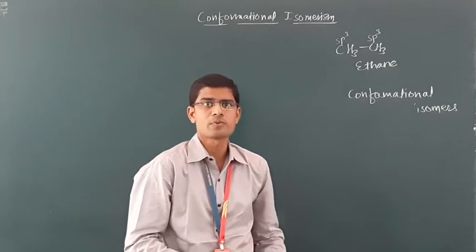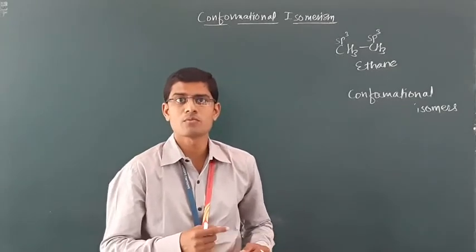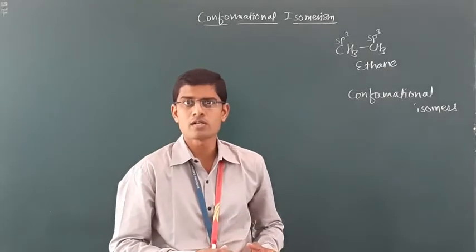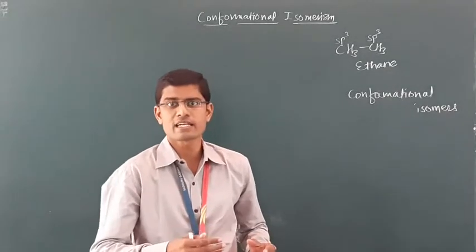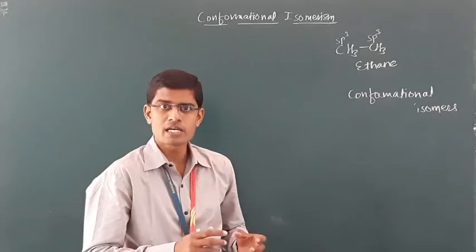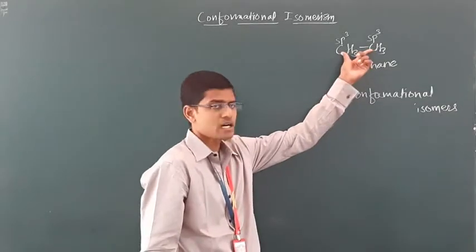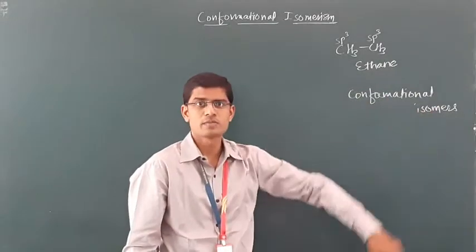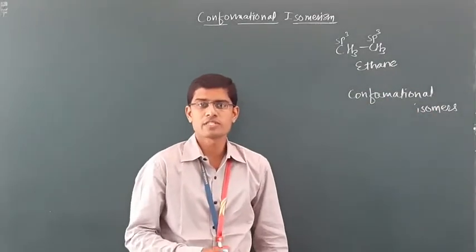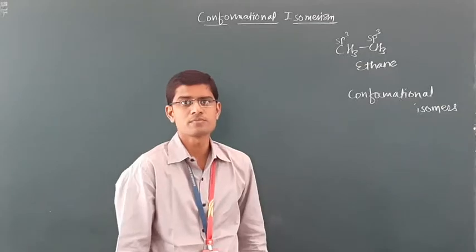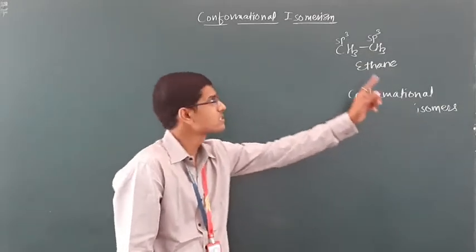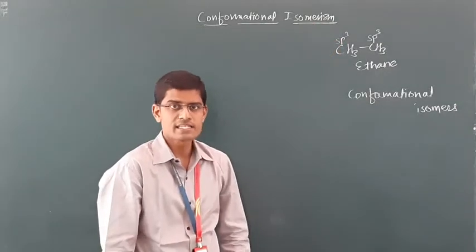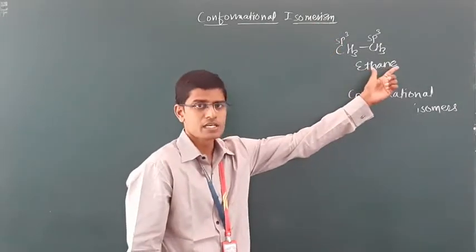Why are these isomers produced? These isomers are produced due to carbon-carbon single bond rotation, and since there is no breaking of bond, these isomers can be converted into each other by mere rotation along the carbon-carbon single bond, so they are called conformational isomers. And this phenomenon which gives rise to these conformational isomers is called conformational isomerism.